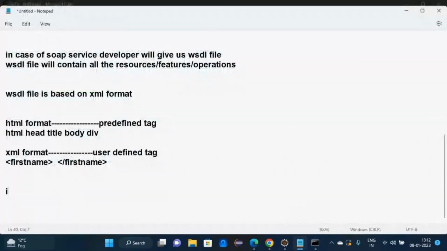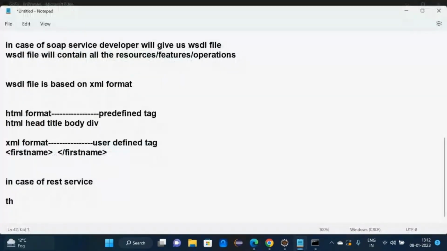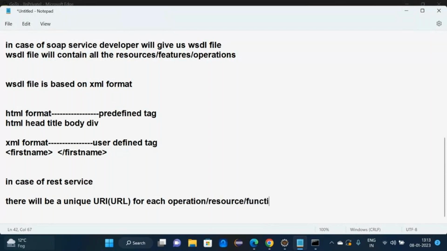In case of REST service, there will be a unique URI or URL for each operation or resource or functionality.